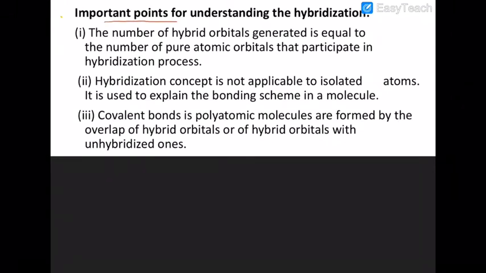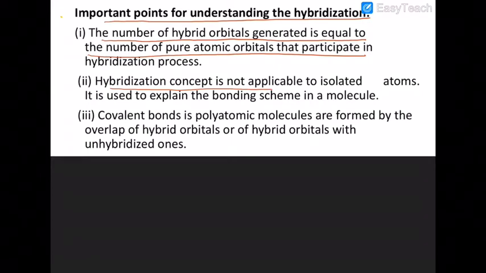The number of hybrid orbitals generated is equal to the number of pure atomic orbitals. The hybridization concept is not applicable to isolated atoms. It is used to explain the bonding scheme in a molecule only.